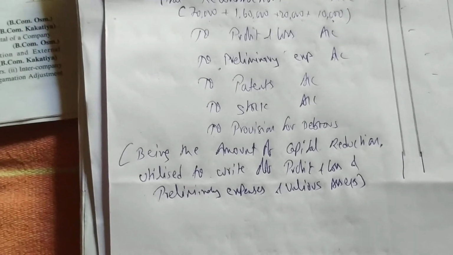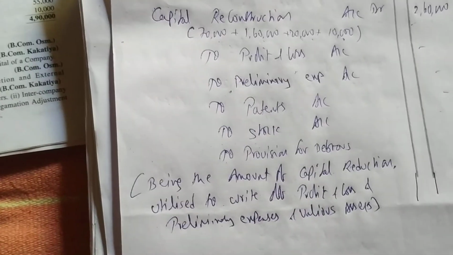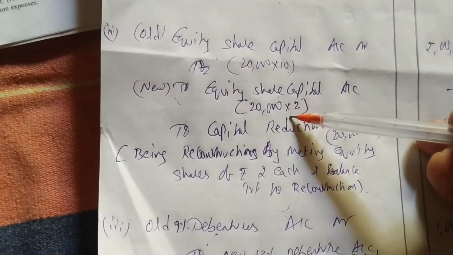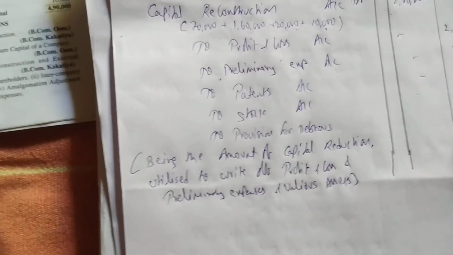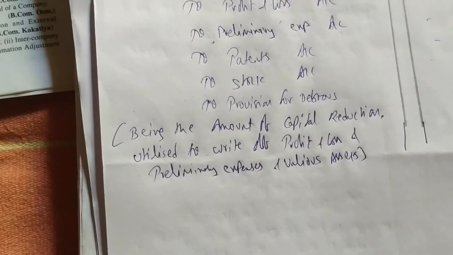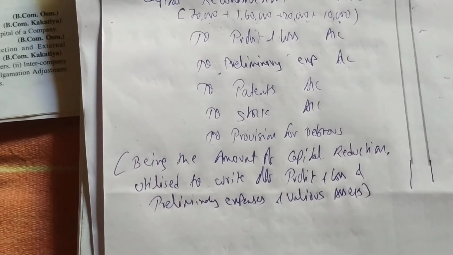Okay, done. This much we have to do. What we have done, we have reduced equity, we have reduced preference, we have reduced debentures, we have reduced creditors, and whatever reduction money is there that we are using for writing off. This much only you have to do. Okay, the balance sheet also will prepare. I'll prepare the balance sheet also. It's very easy to prepare a balance sheet.